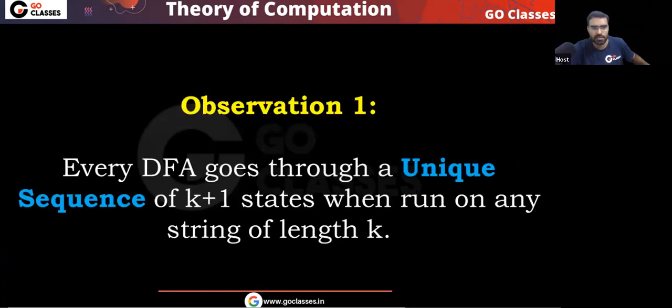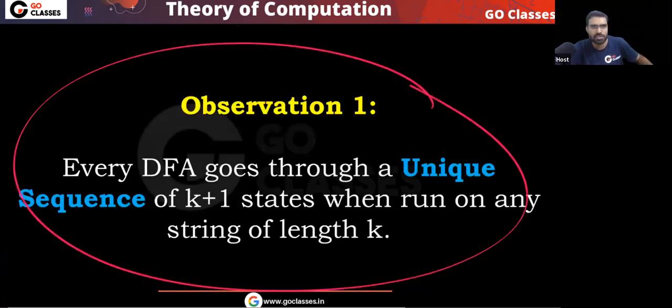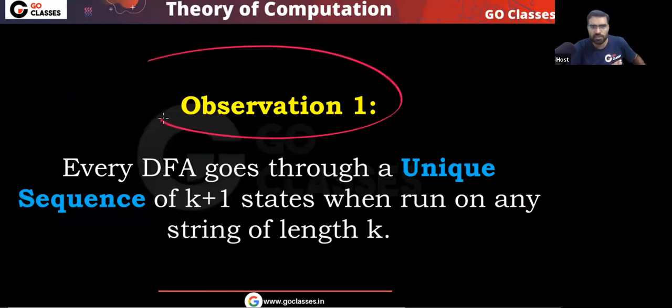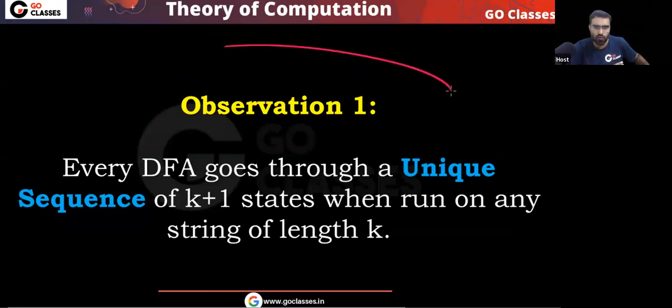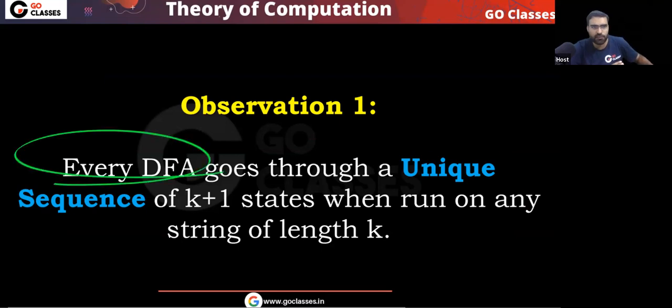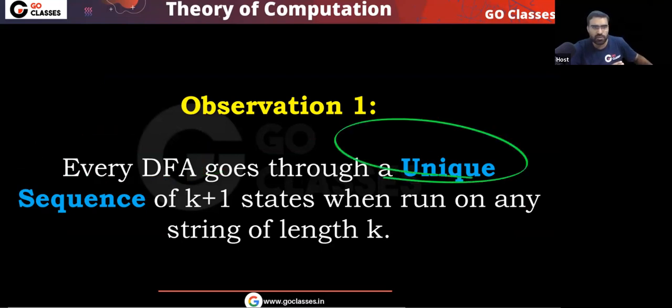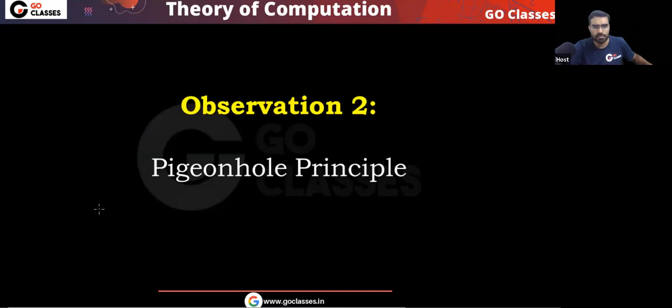So that's it. This is your observation 1. The explanation of observation 1 is over. Are you comfortable with observation 1? Did you understand it, with all the examples and explanation I told you? You can notice every DFA goes through a unique sequence of k plus 1 states when you run it on a string of length k. That's it. Now let's see one observation about the pigeonhole principle.